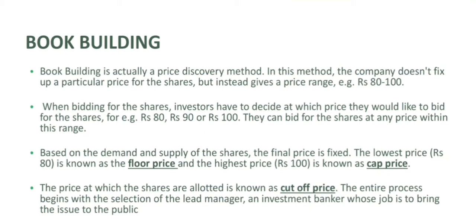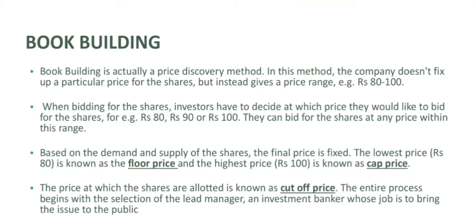For example, there is a company called A, so it offers a range of price to the public. It doesn't fix a price, but it fixes the range within which the price of a share should be fixed.